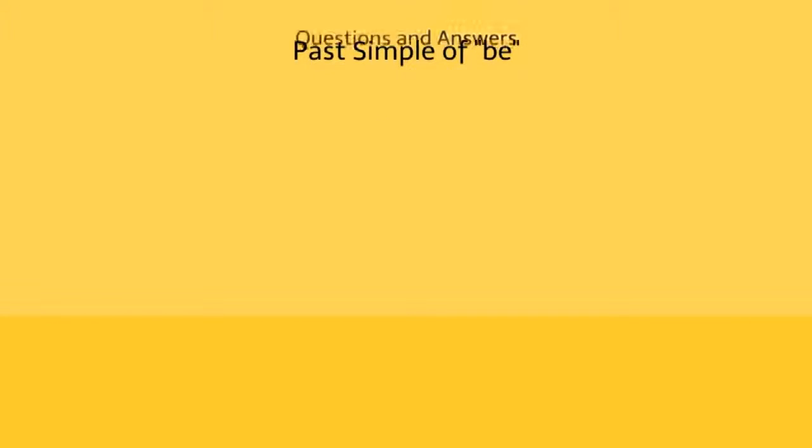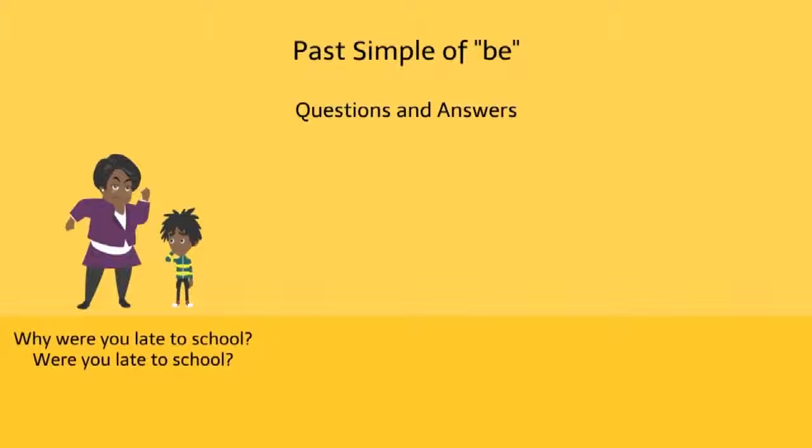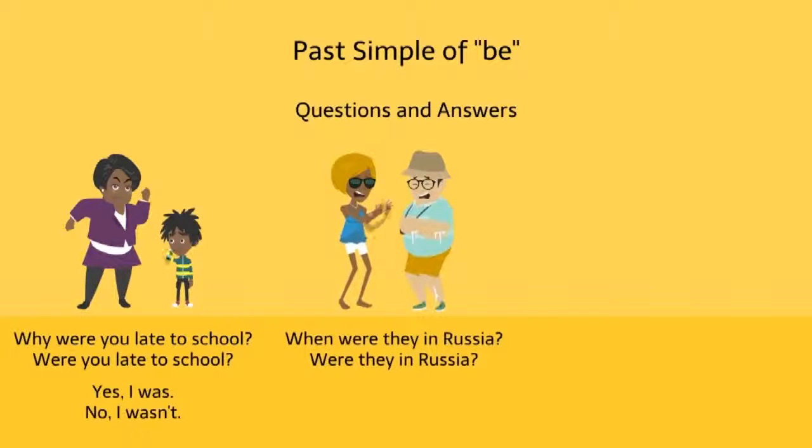We can also make questions using the past simple. Why were you late to school? Were you late to school? The short answer for a yes-no question is, yes, I was. No, I wasn't. When were they in Russia? Were they in Russia?